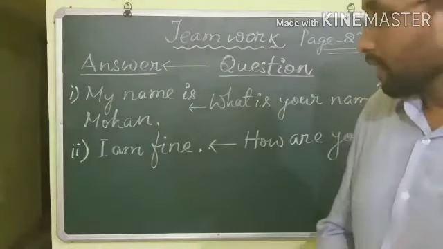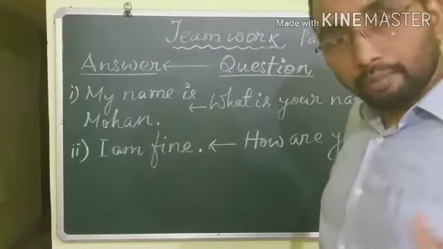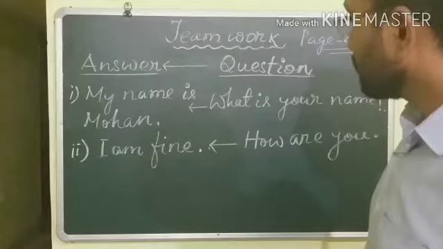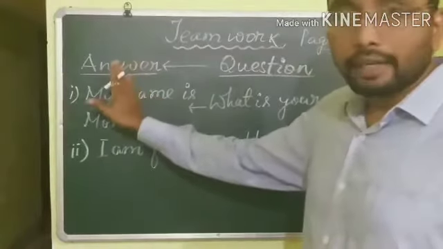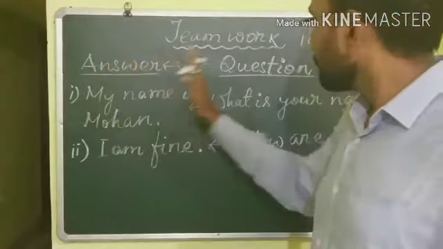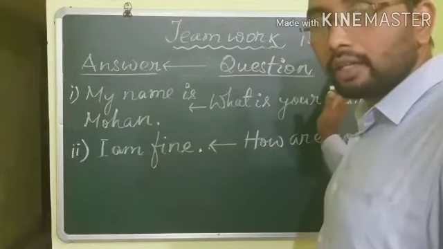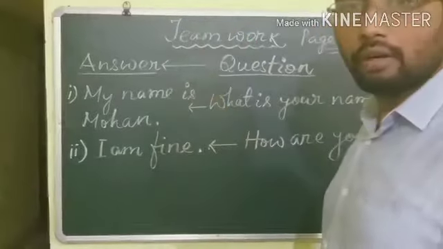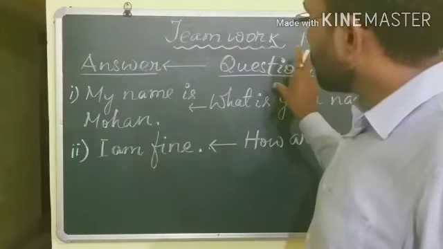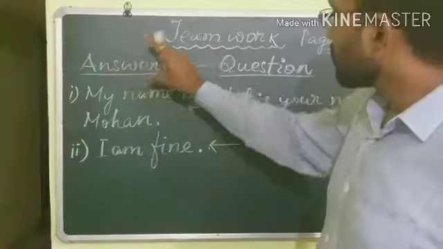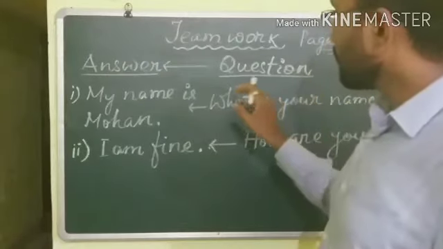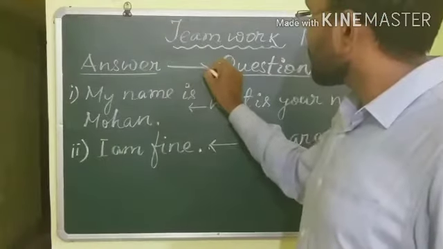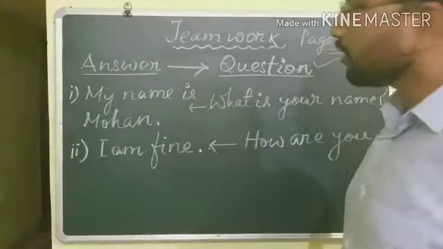For example, in our previous slide we saw that this side there was the question and that side there was the answer, but here you can see the reverse. That means we will proceed from answer to question, right? That means the answer is given, you have to frame the question.